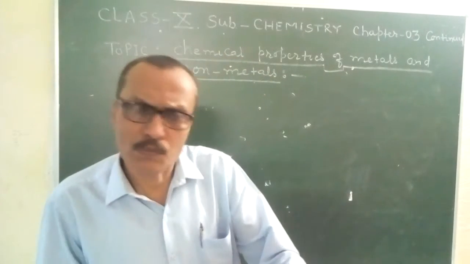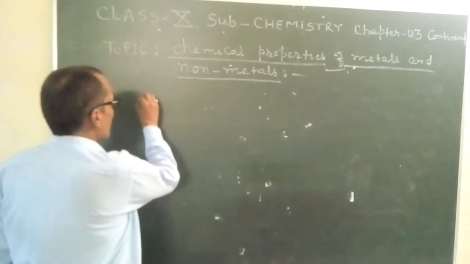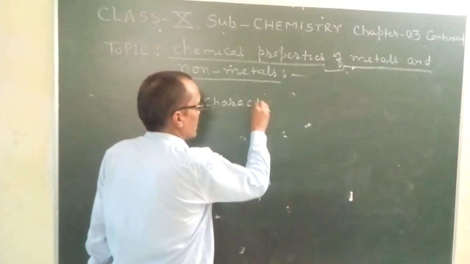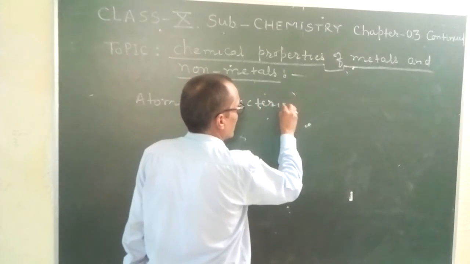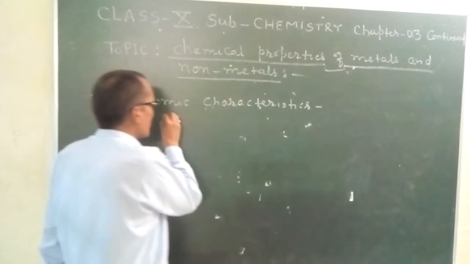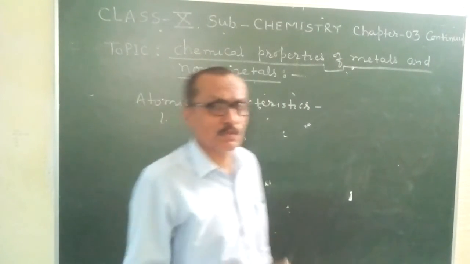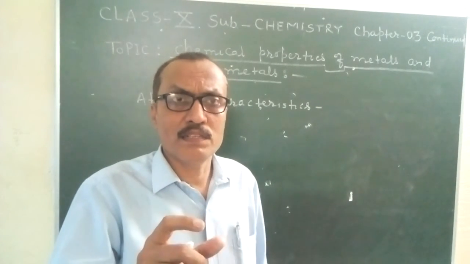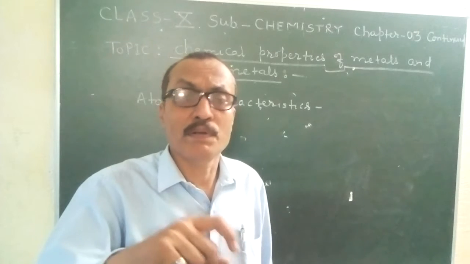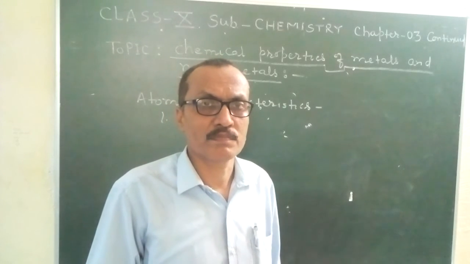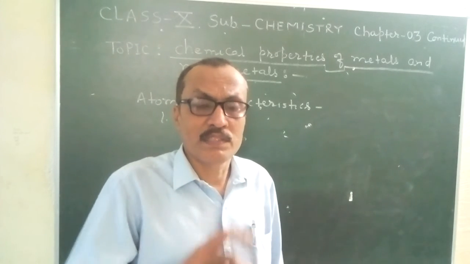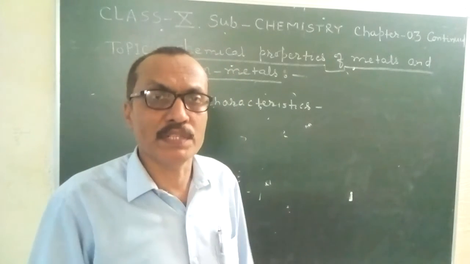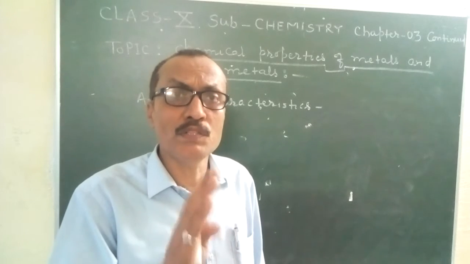The first point I want to say is that in the atoms of metals, the number of electrons in the outermost orbit is 1, 2, 3.